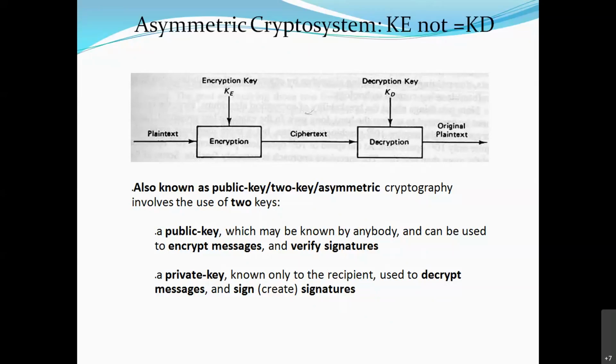Now, Chaitrali wants to send a confidential message to me. Which key will Chaitrali use to encrypt the message? That message is confidential and she doesn't want anyone else to know it. Chaitrali will use my public key, because I have disclosed only that. Chaitrali doesn't know my private key; she only knows the public key. So any message she wants to send, she will encrypt using my public key. Yes, right.